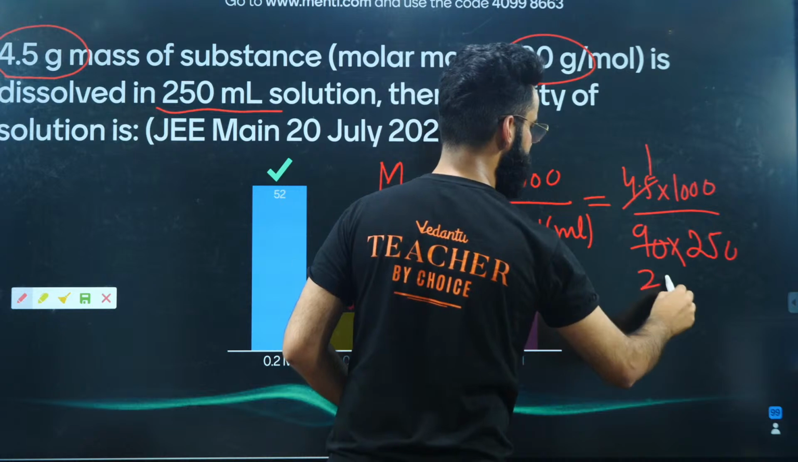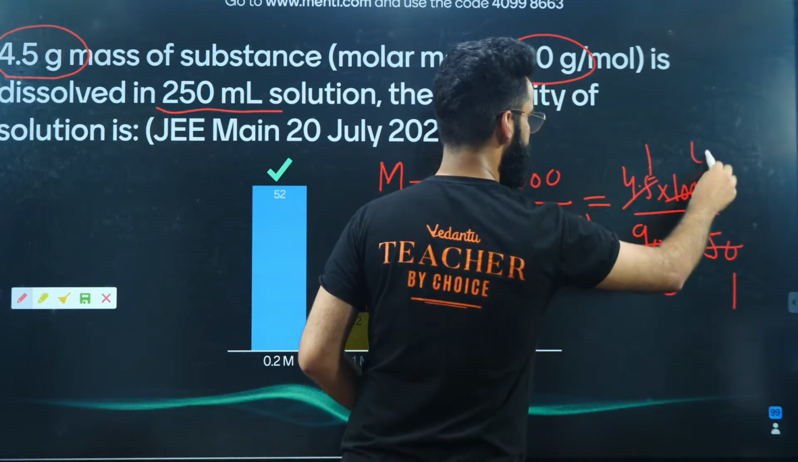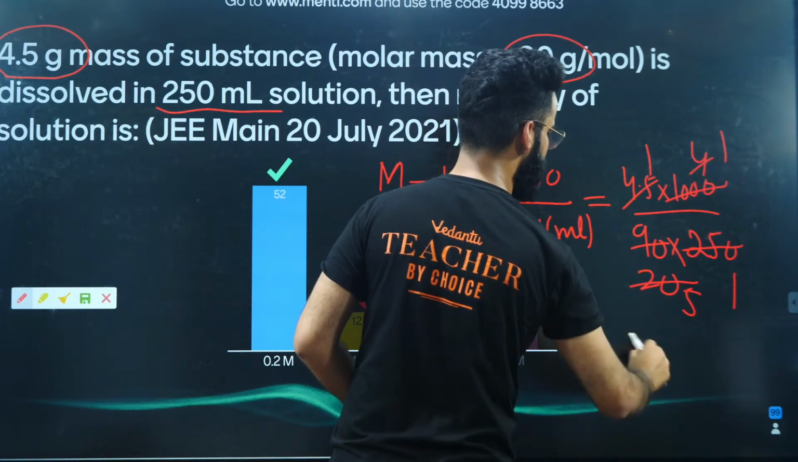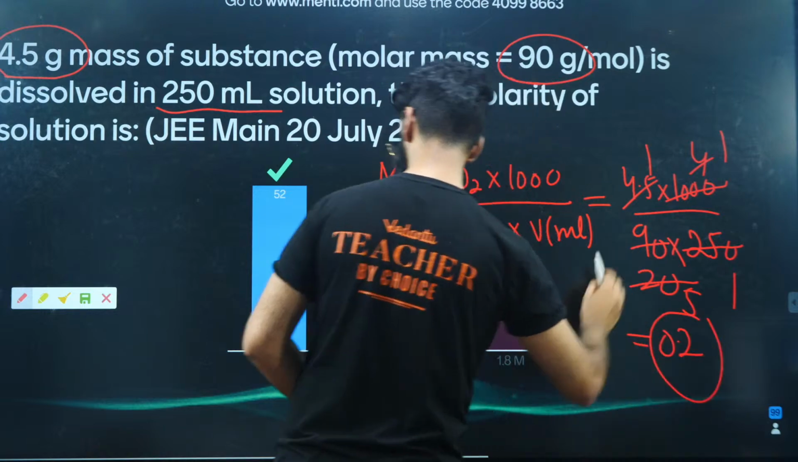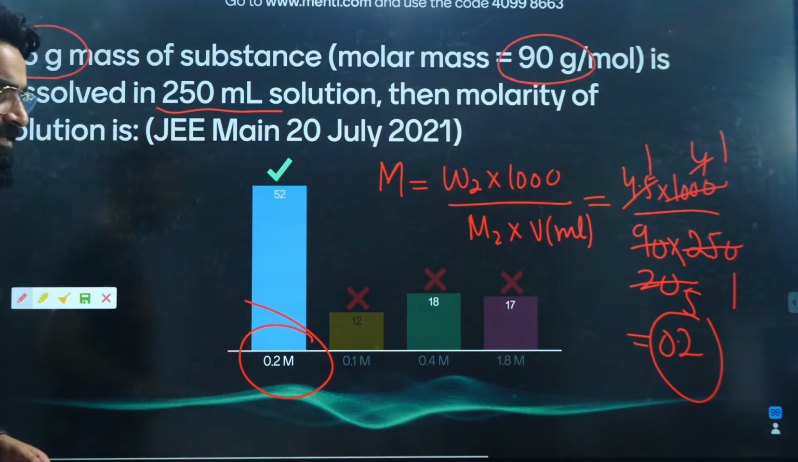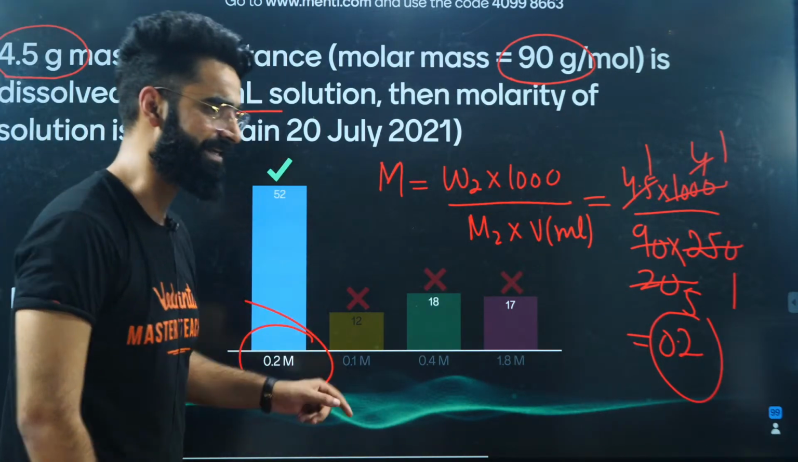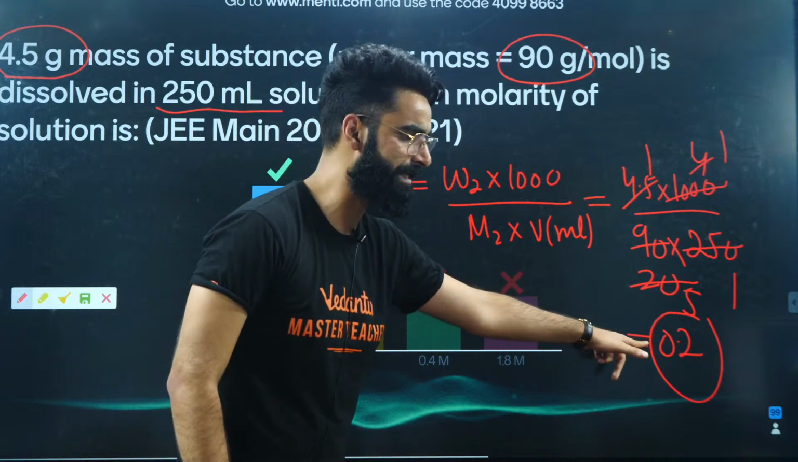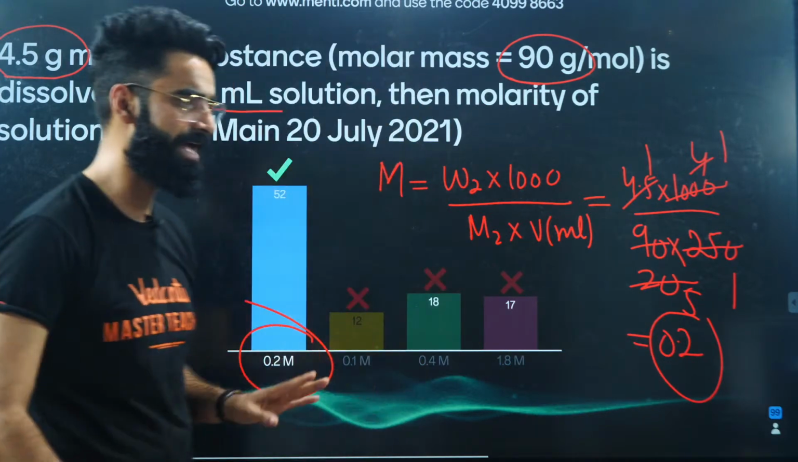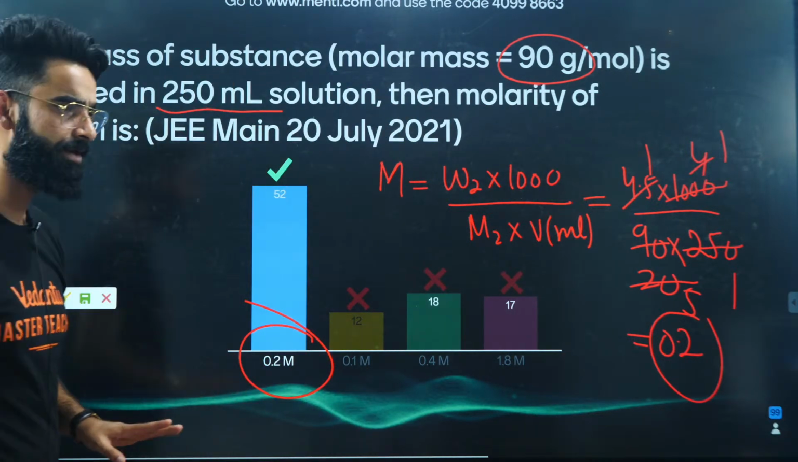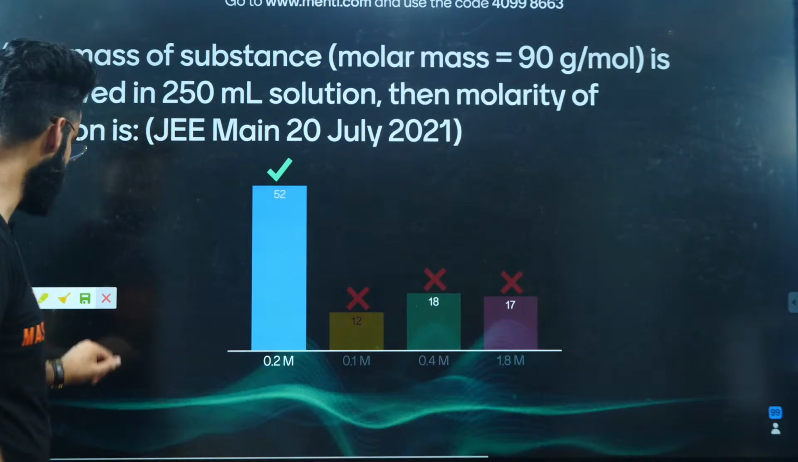This is going to be 1, this is going to be 20, this is going to be 1, this is going to be 4, this is going to be 1, this is going to be 5. 1 divided by 5 comes down to 0.2. So 0.2 is going to be the molarity of the solution, right? What does it mean basically? It means 0.2 moles of solute are present in 1 liter of solution. As simple as that. A very simple question this was, right?